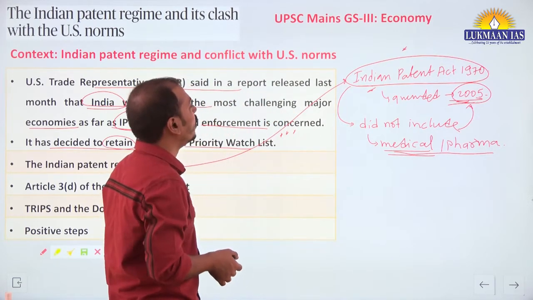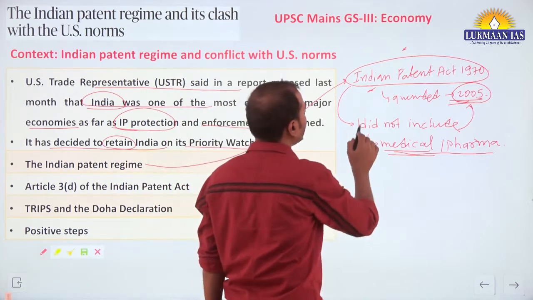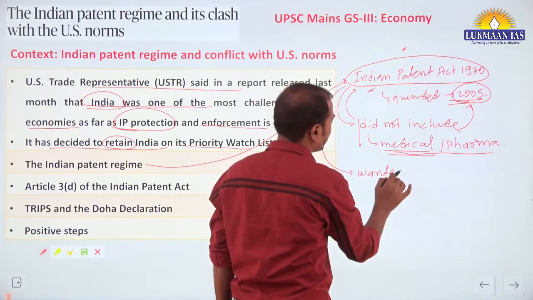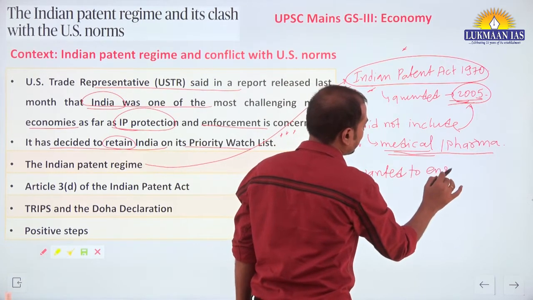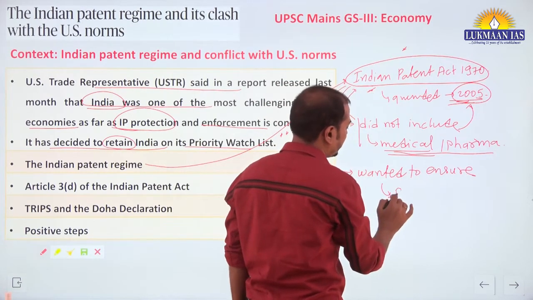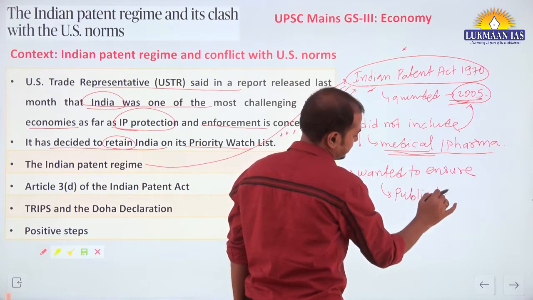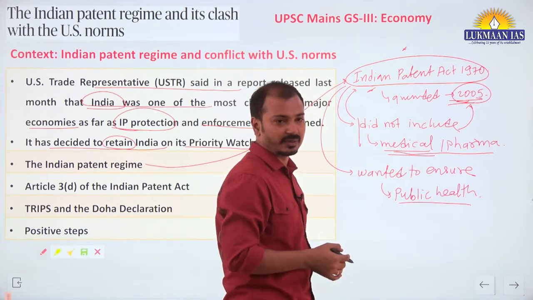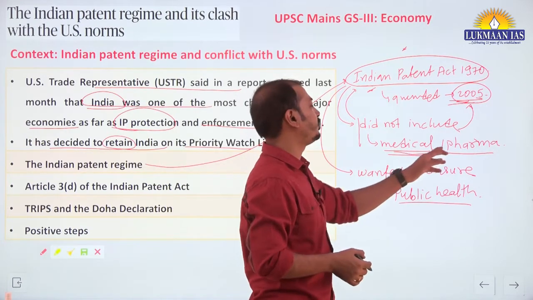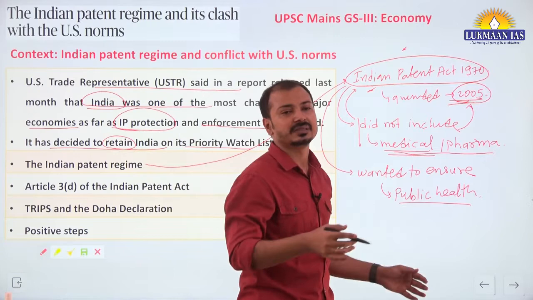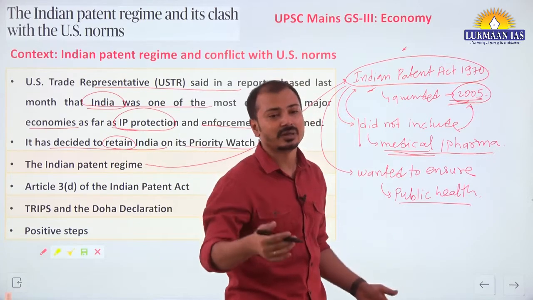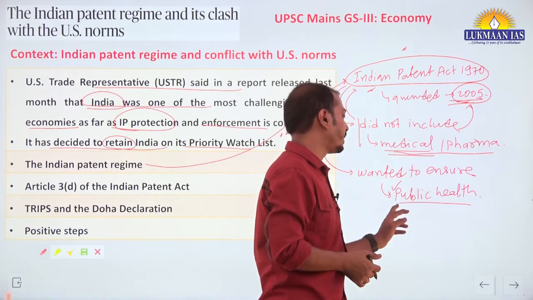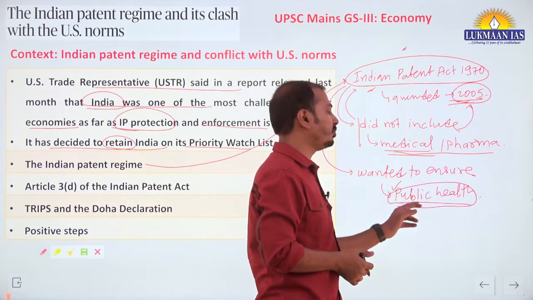Why was this not originally included? Because we wanted to ensure that public health is the major aspect here. When pharma companies have patents, they can charge very high costs for medical and pharma products, and because of that poor people will suffer.